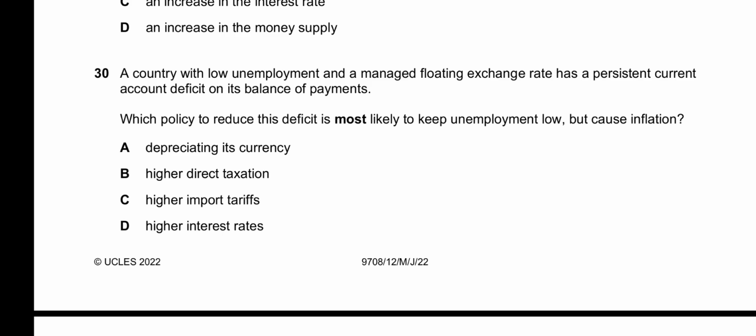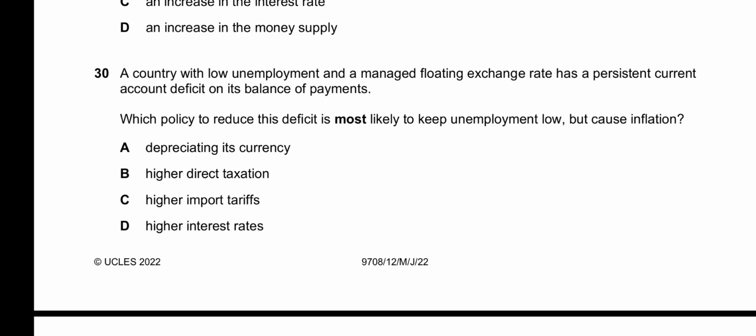B, it says higher direct taxation, which will not reduce the unemployment within the country because that is going to discourage producers and thus it is going to increase unemployment. C, higher import tariffs. It has no concern with unemployment because it affects the imports. It does not affect the domestic firms, and thus domestic unemployment would not be affected enough.